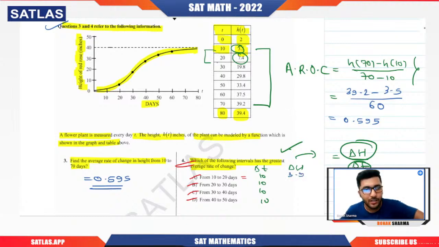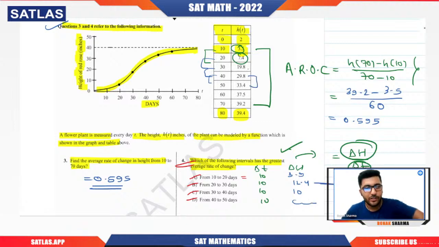From 20 to 30, 19.8 minus 7.4, that will be 12.4. From 30 to 40, 19.8 to 29.8, so that will be 10. From 40 to 50, 33.4 and 29.8, it will definitely be less than 10. So clearly this is the answer.